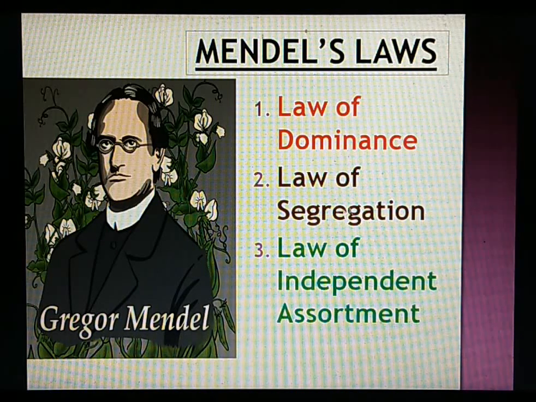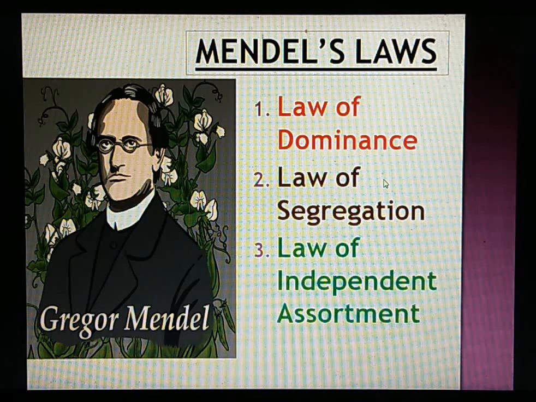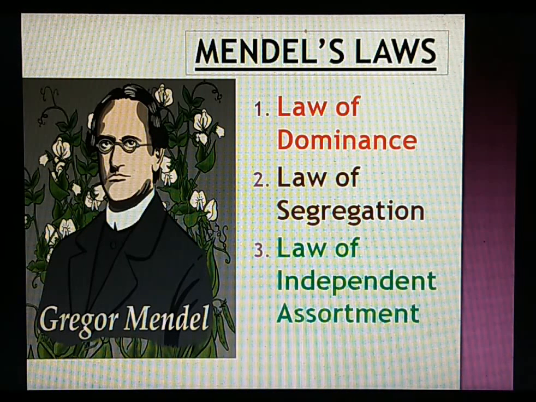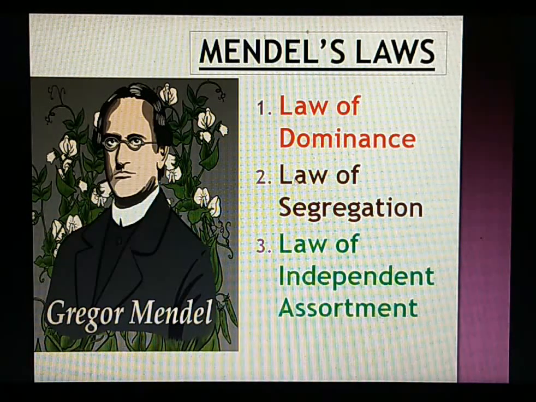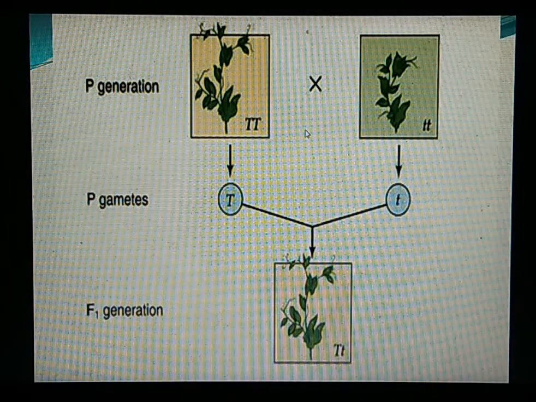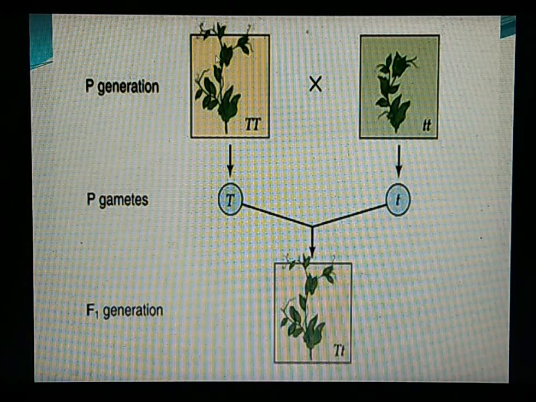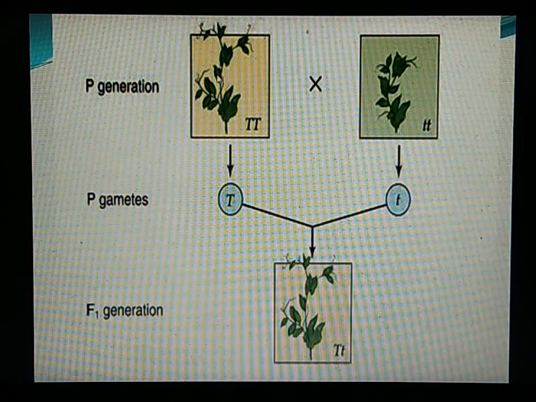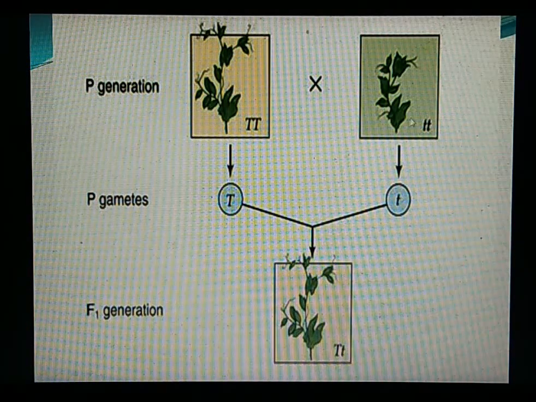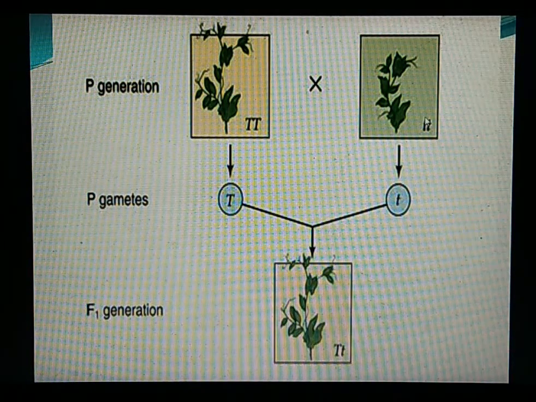So today we will learn about the first two laws, which are based on the monohybrid cross which he had done while experimenting on pea plants. To know about these laws, we will briefly go over the experiment that Mendel had carried out. So what had he done? He took pure tall plants and crossed them with dwarf or short plants, right?